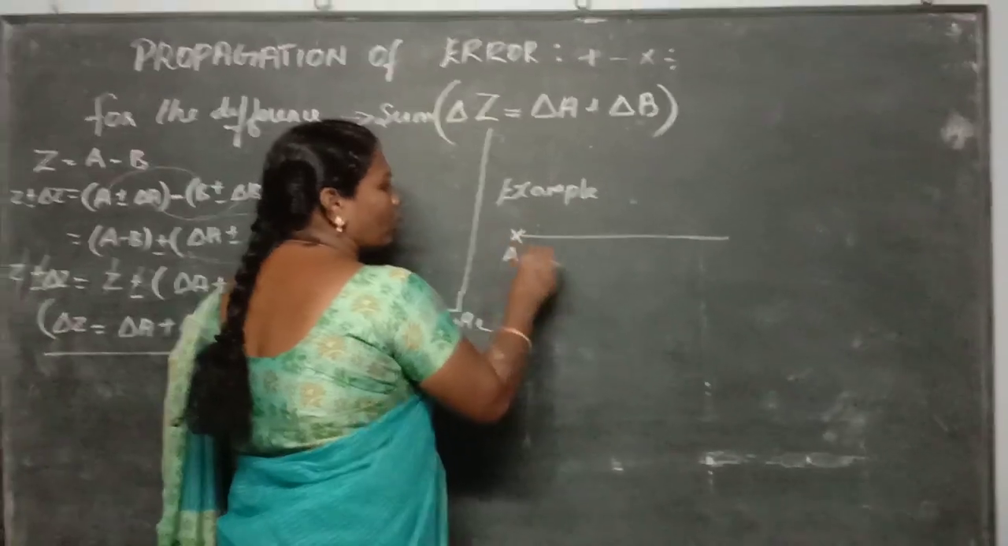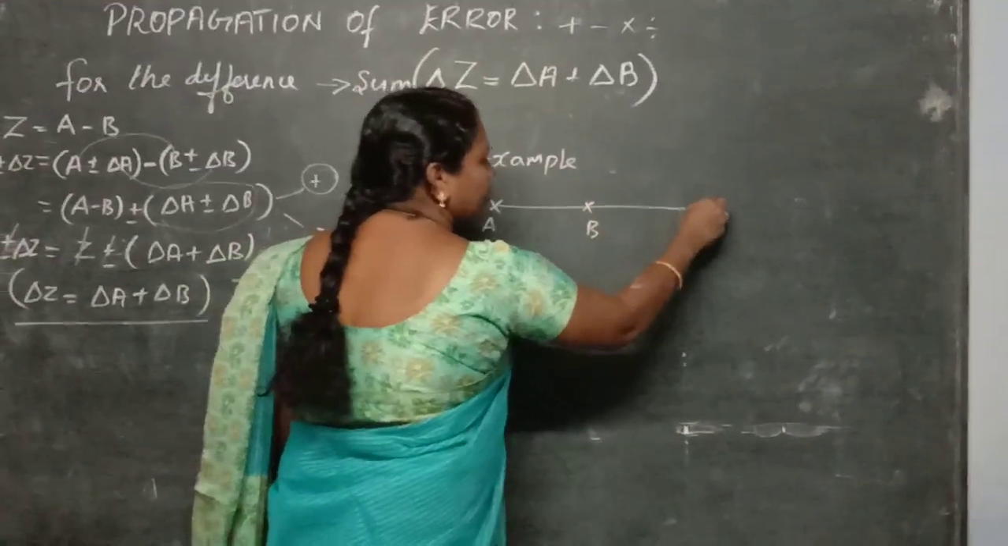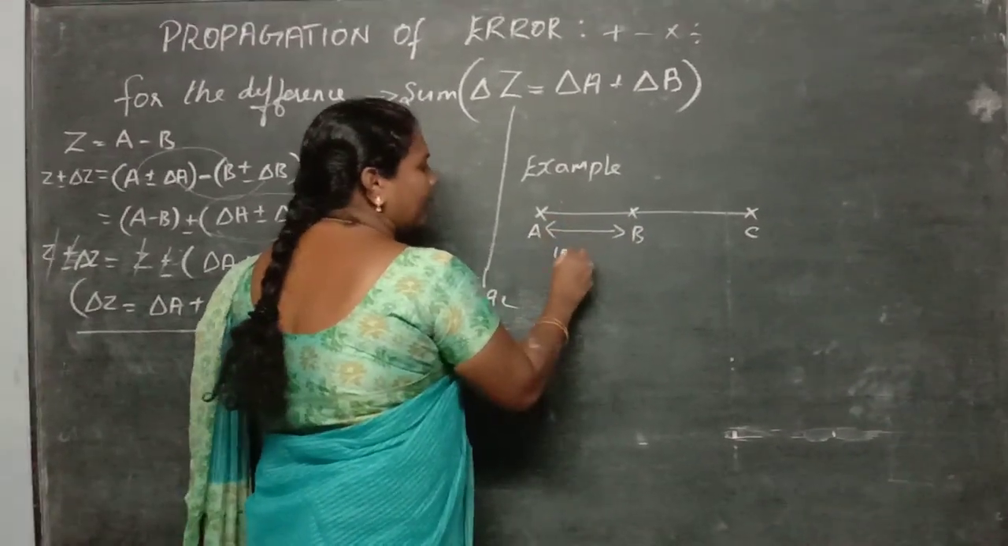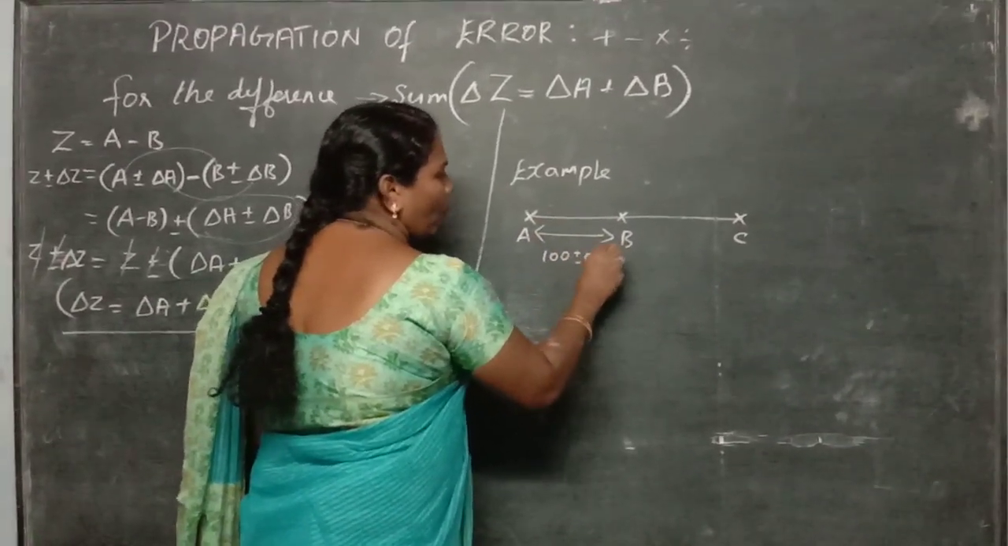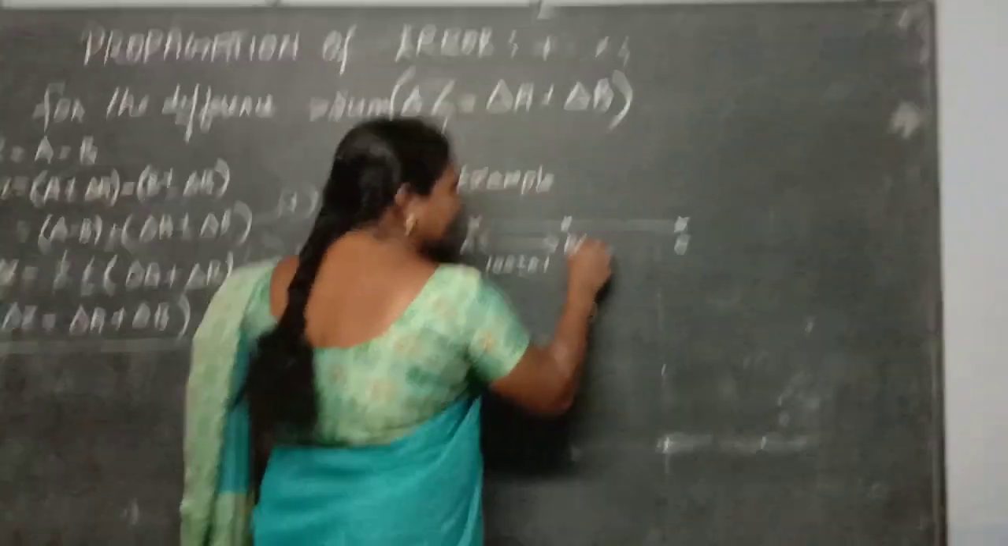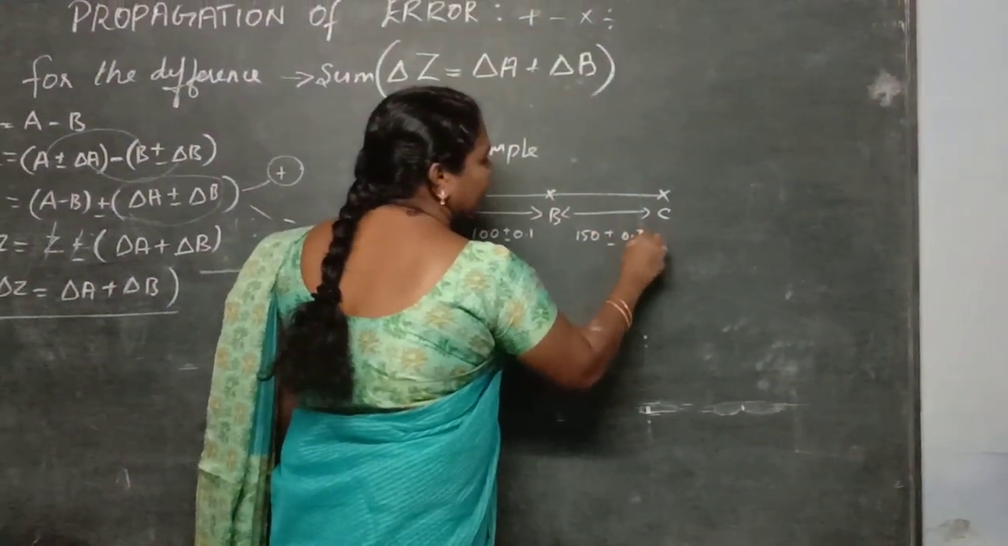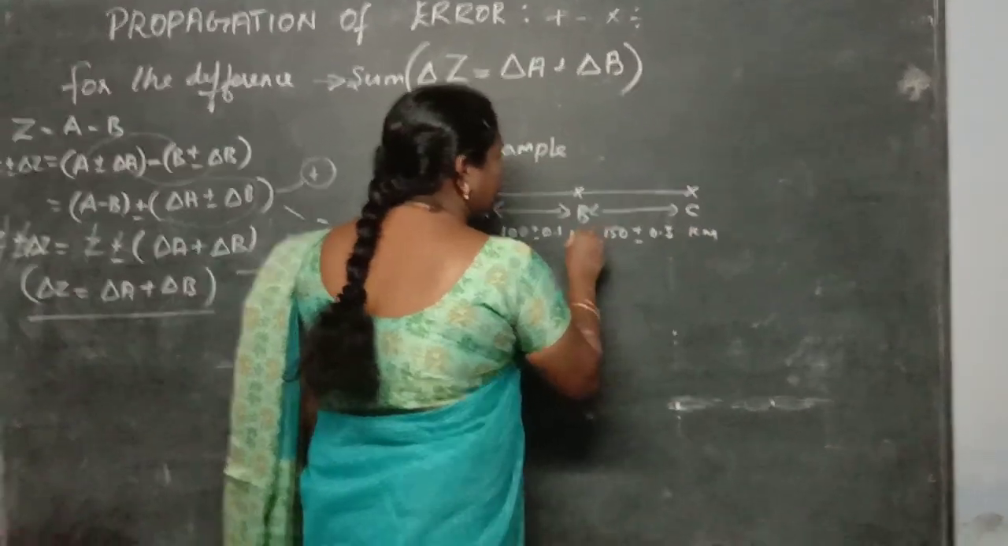Okay, this is town A, this is town B and this is town C. See here, this distance is given as 100 plus or minus 0.1 kilometer. And here, the given distance is 150 plus or minus 0.3 kilometers. So these are the kilometers.